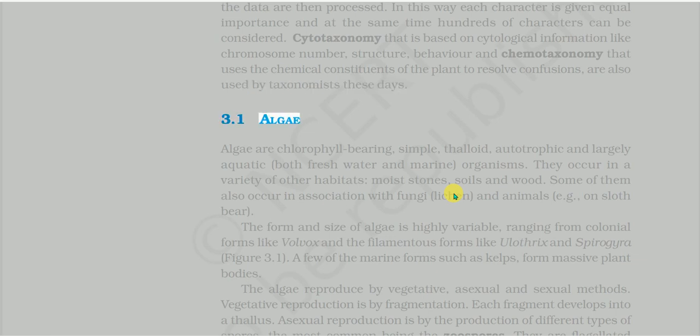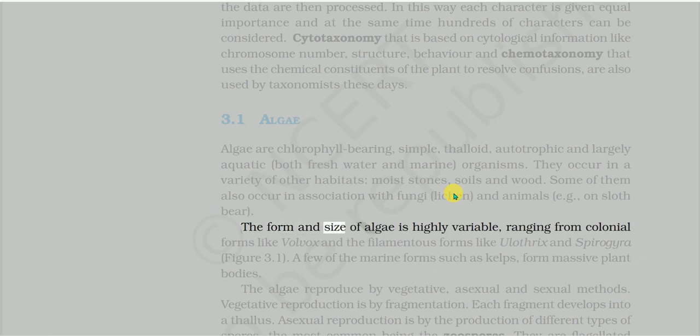3.1 Algae. Algae are chlorophyll-bearing, simple, thalloid, autotrophic and largely aquatic, both freshwater and marine, organisms. They occur in a variety of other habitats: moist stones, soils and wood. Some of them also occur in association with fungi, as lichen, and with animals, e.g., on sloth bear.